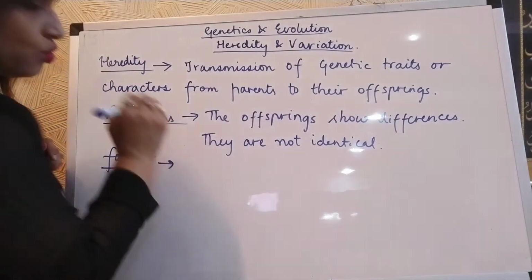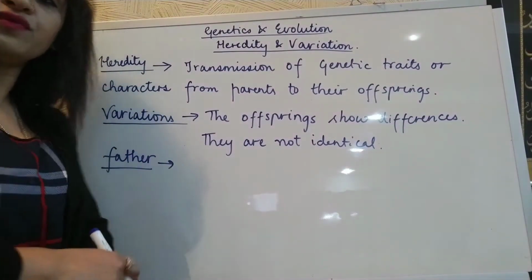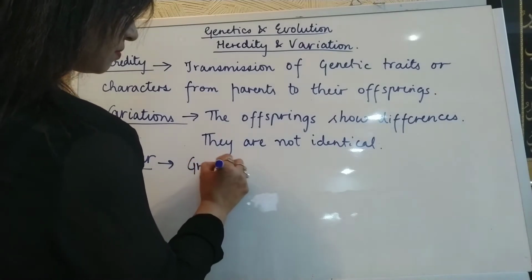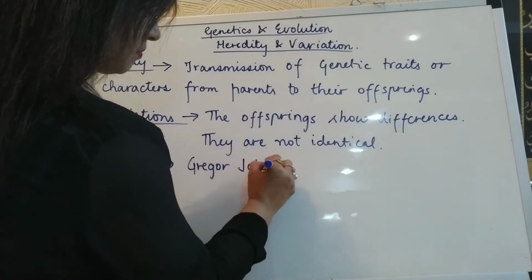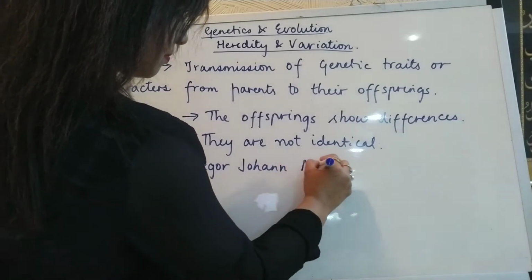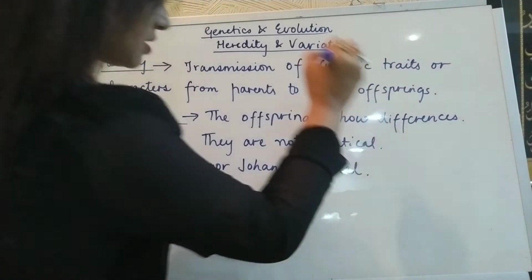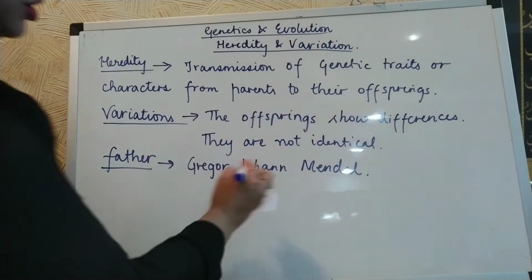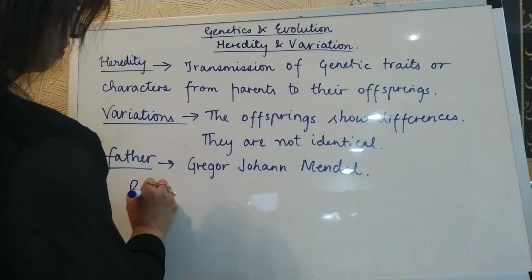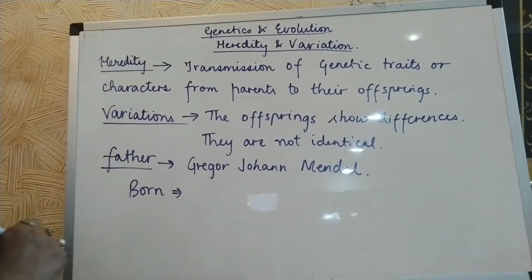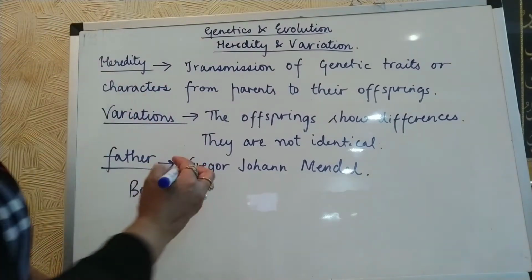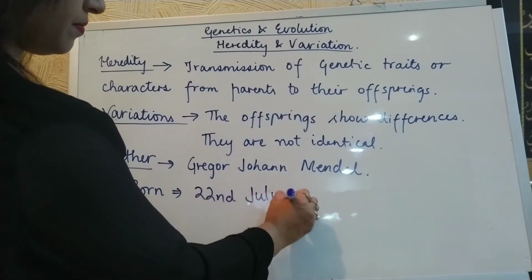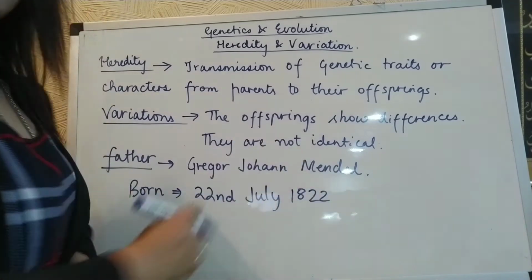Then we will see who is considered the father of genetics. The father of genetics is Gregor Johann Mendel.